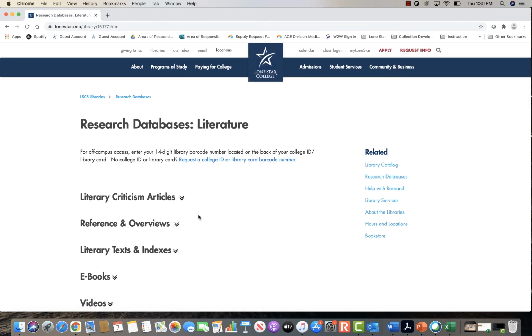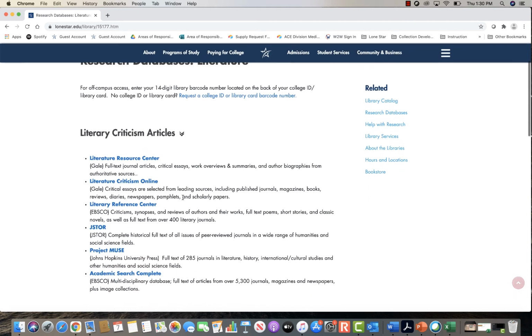So next we're going to look at another database under the literary criticism articles, and it is called JSTOR. It's a complete historical full text of all issues of peer-reviewed journals in a wide range of humanities and social science fields. So this database is going to work a little bit different than the Bloom's Literature and the Literature Resource Center. I'm going to go ahead and click on that link for JSTOR.